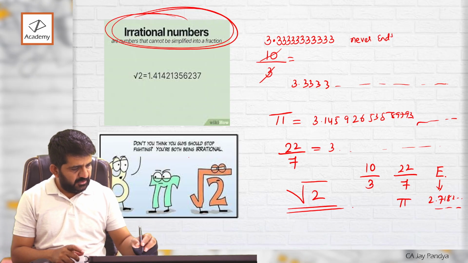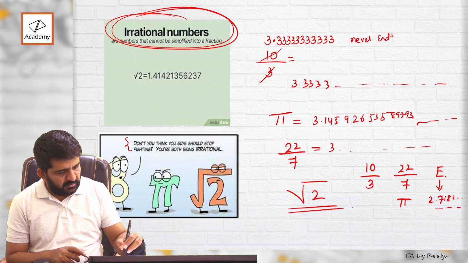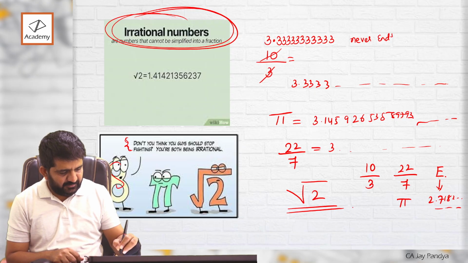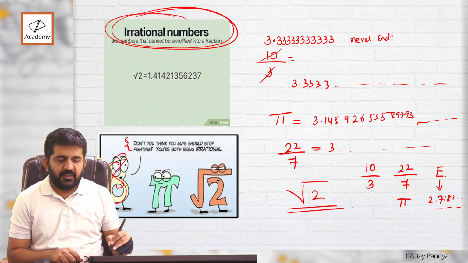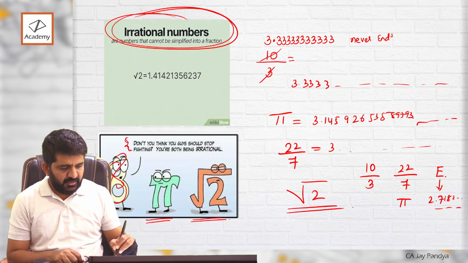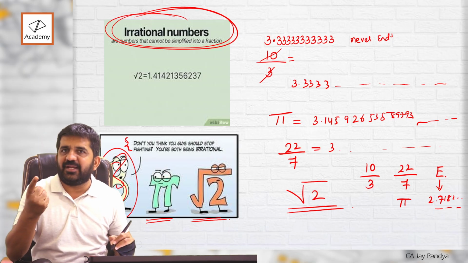See here, there is somewhat of a humor. Number 8 is telling pi and under root 2, now 8 is a rational number, right?